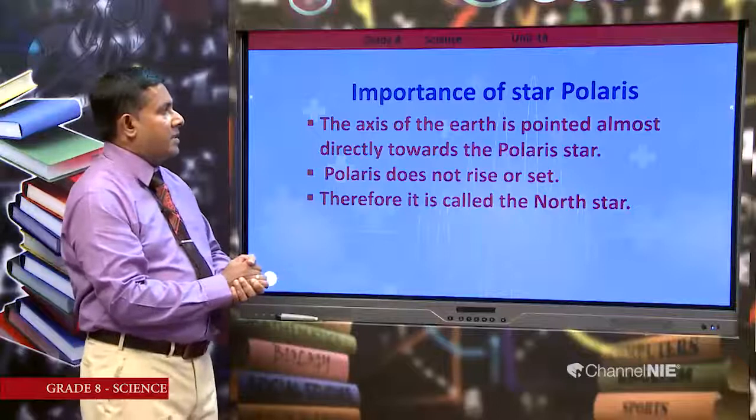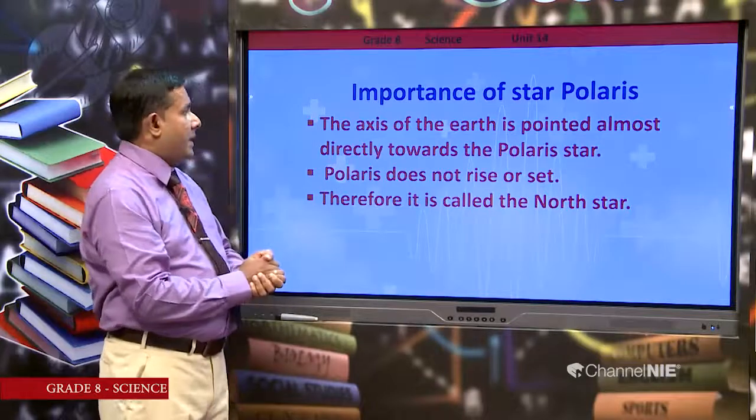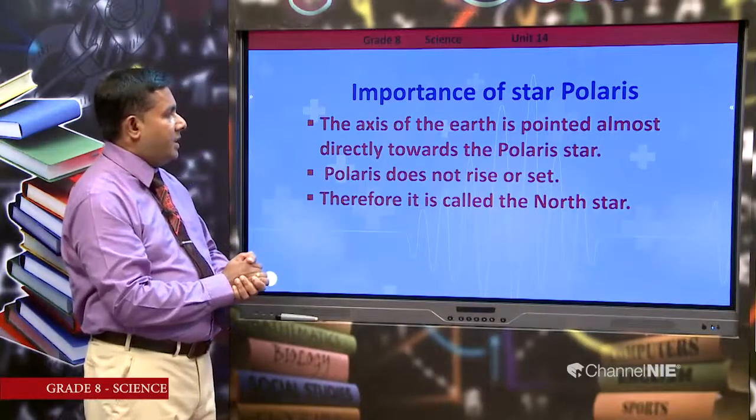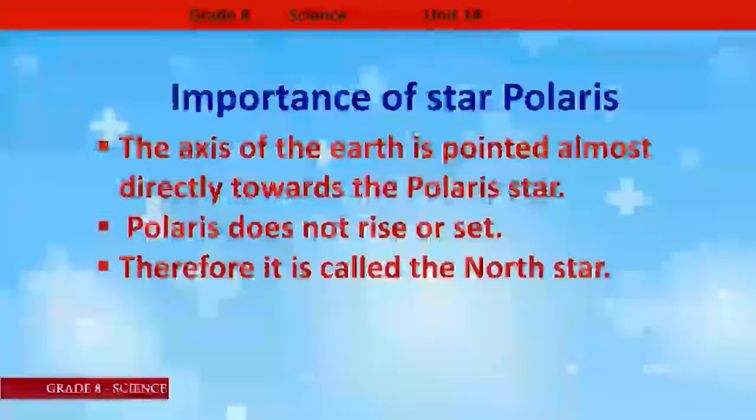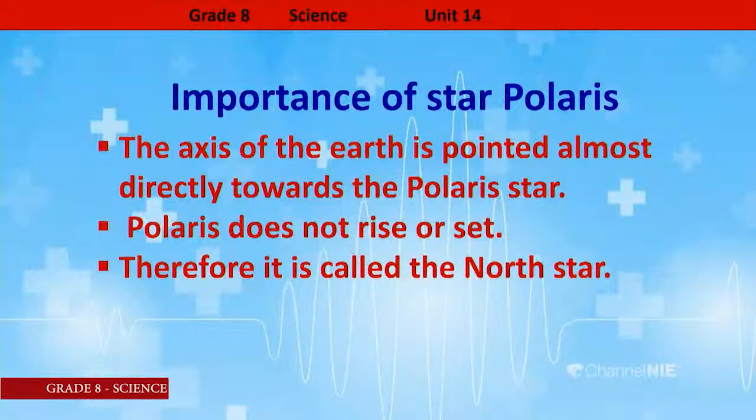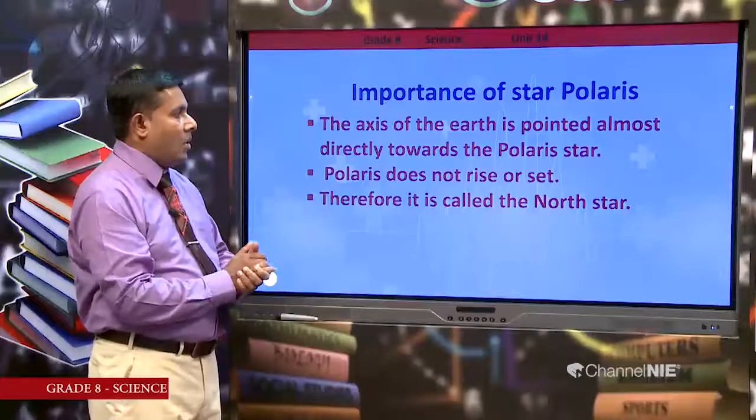Then importance of star Polaris. The axis of the earth is pointed almost directly towards the Polaris star. Polaris does not rise or set. Therefore, it is called the North Star. Polaris is known as North Star.